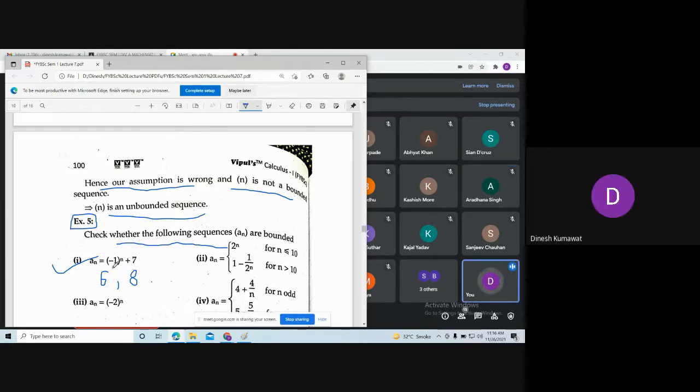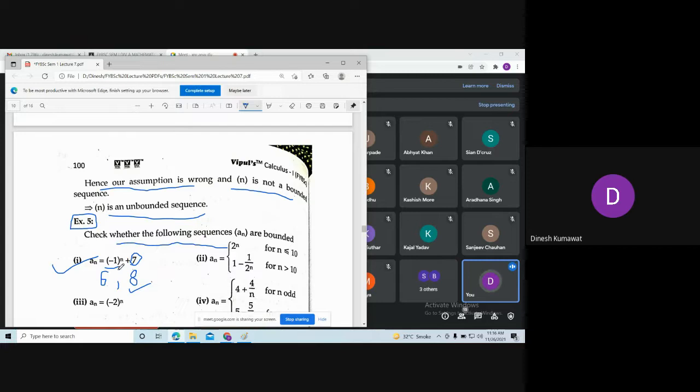Now see, here you need to observe one thing. This 7 is anyway a constant number, so you need not bother about this constant number. You just think on this, that is (-1)^n. Now what happens when n is even? Then what is the value of (-1)^n? This is always plus 1. So you just need to add plus 1 to 7, so we are getting 8.